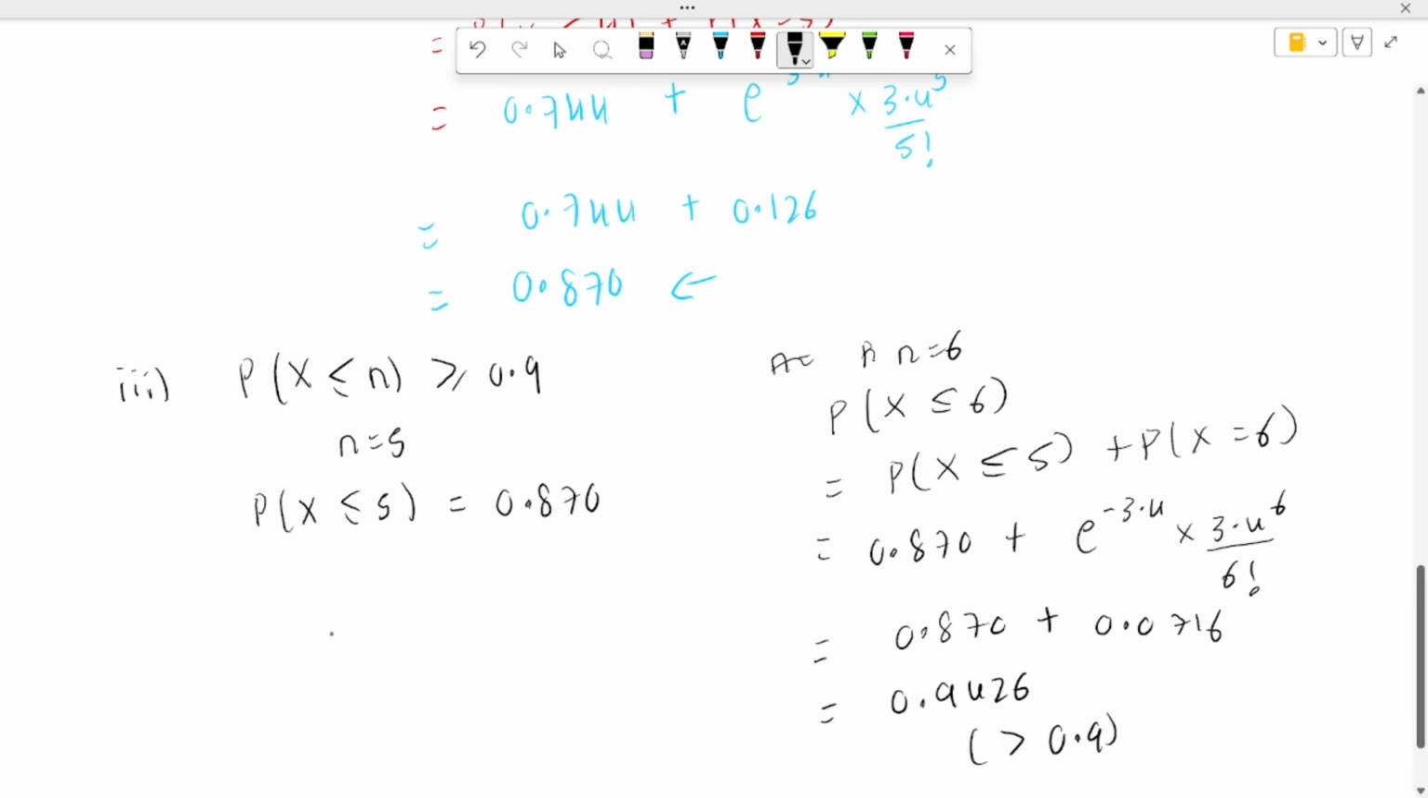So we can say that the smallest number of hair dryers required to satisfy the demand, such that the probability of satisfying the demand is greater than or equal to 0.9, we need to have 6 hair dryers, therefore n is equal to 6. So therefore 6 hair dryers.